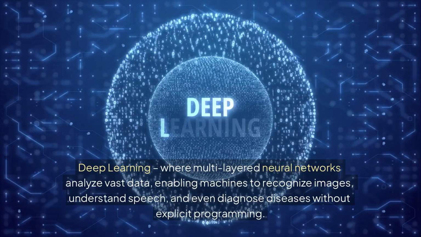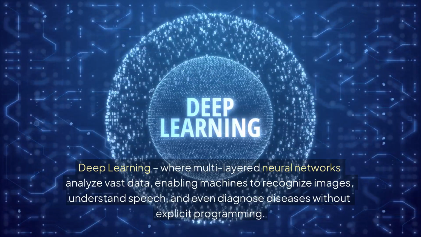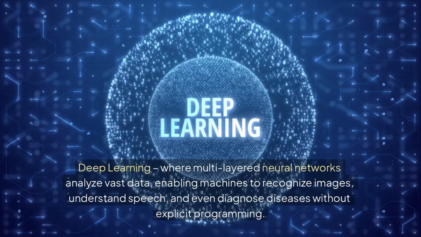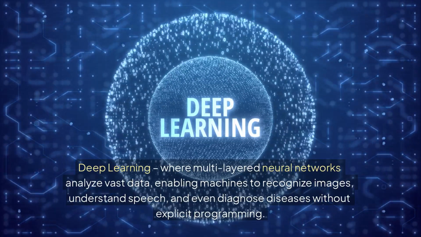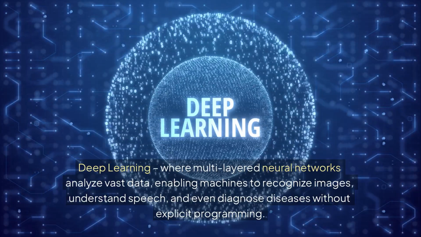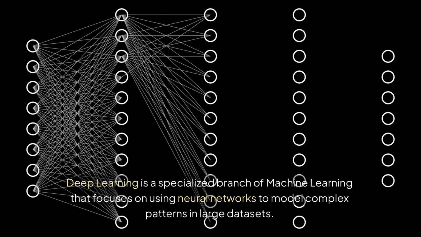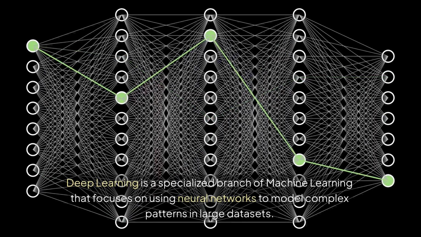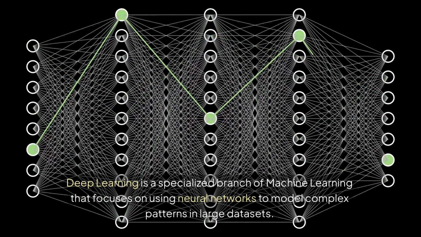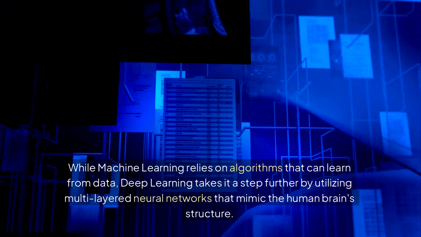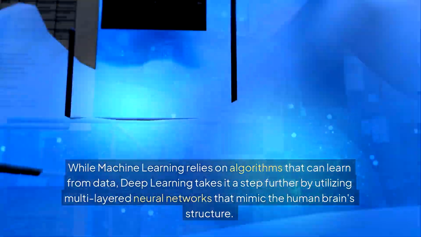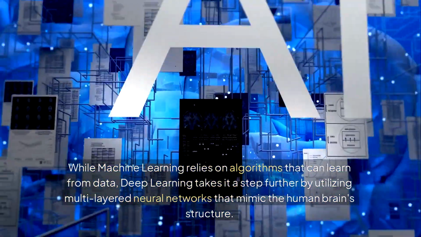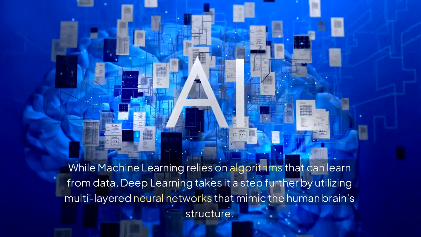Deep learning, where multi-layered neural networks analyze vast data, enabling machines to recognize images, understand speech, and even diagnose diseases without explicit programming. Deep learning is a specialized branch of machine learning that focuses on using neural networks to model complex patterns in large data sets. While machine learning relies on algorithms that can learn from data, deep learning takes it a step further by utilizing multi-layered neural networks that mimic the human brain's structure.